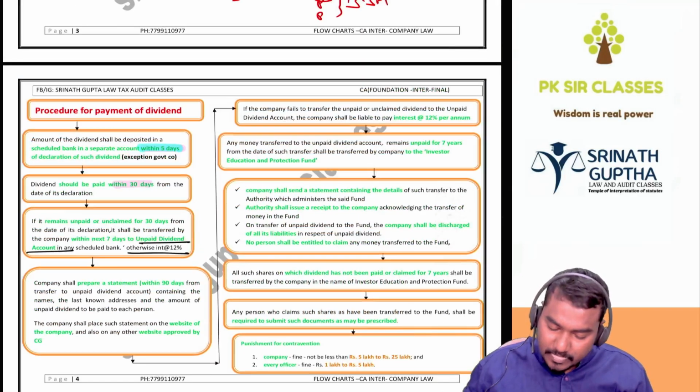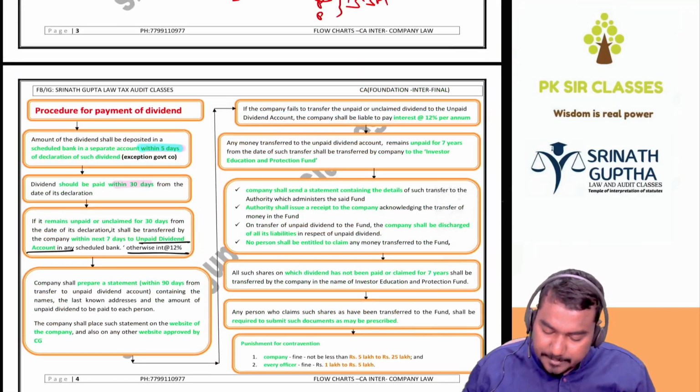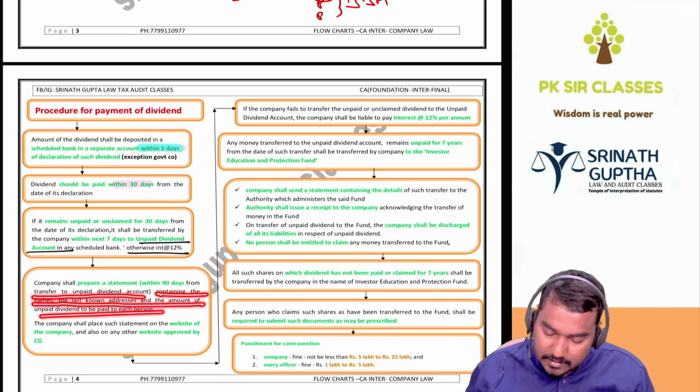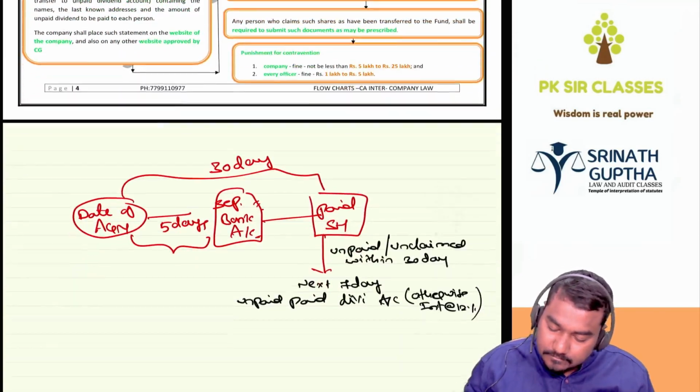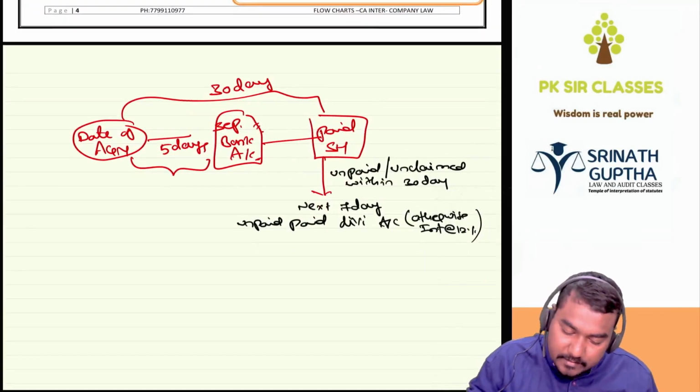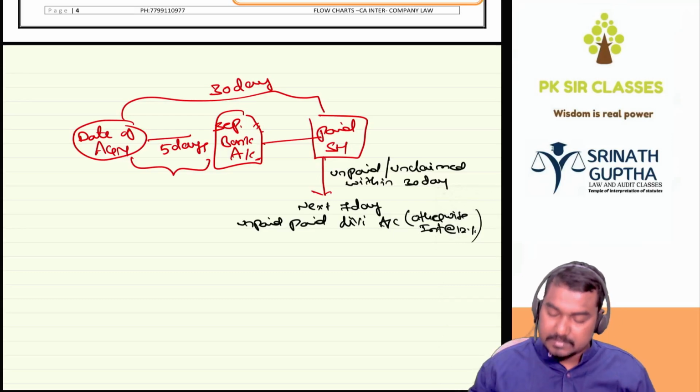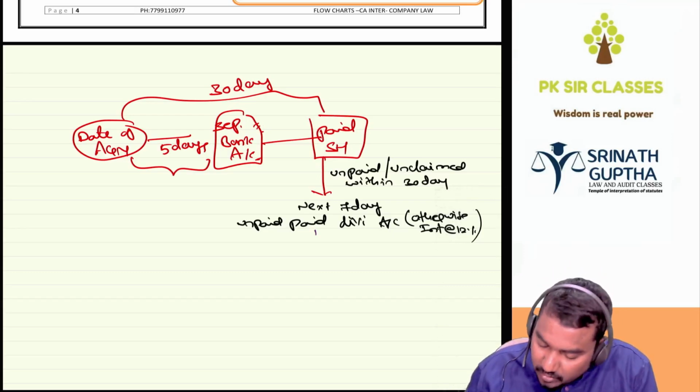Clear? Next, the company shall prepare a statement within the next 90 days, containing the names, last known addresses and amount of the unpaid dividend. We have to place it on the company website. So after transferring it, after 37 days, we have to wait another 90 days.